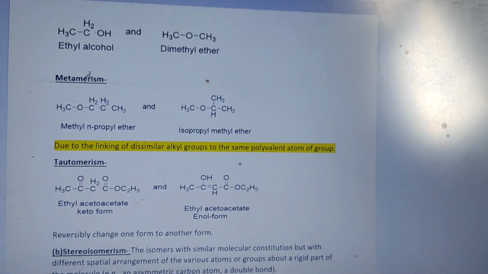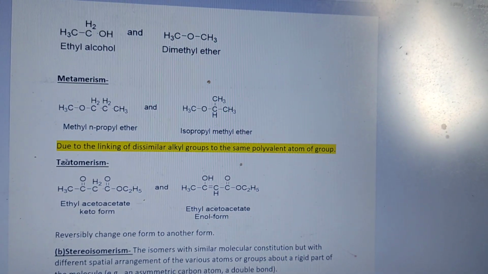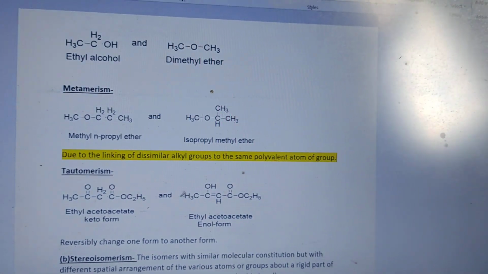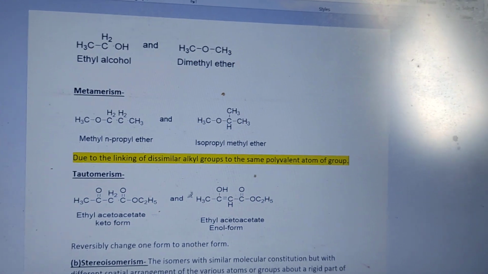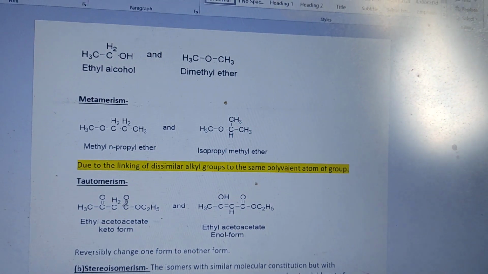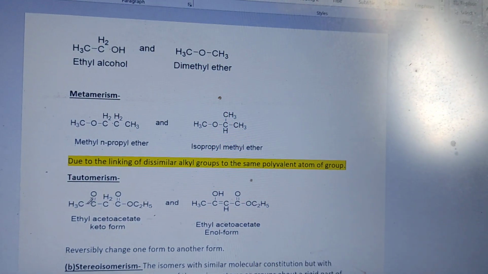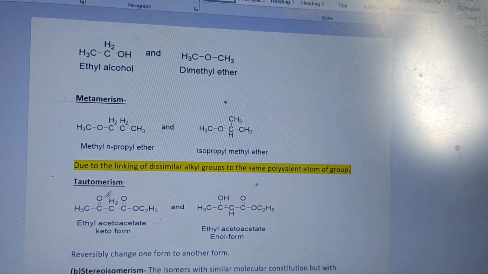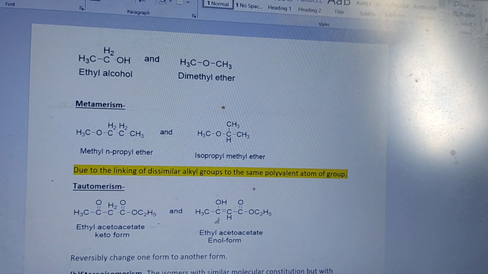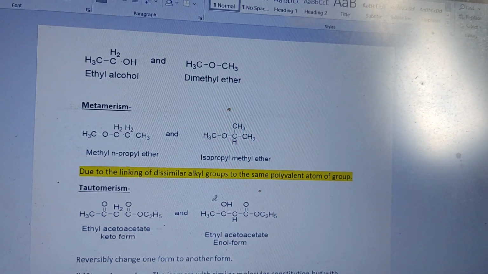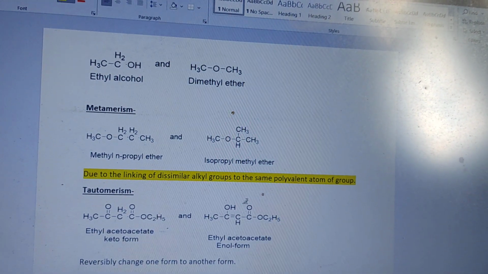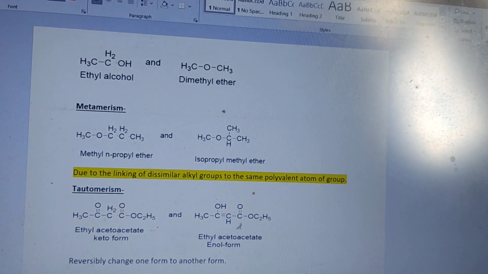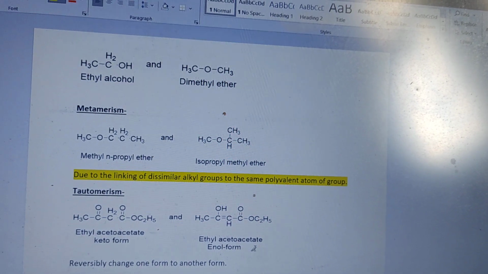Next we come to tautomerism. In tautomerism there must be some equilibrium. We can say ethyl acetoacetate is the keto form. There are 2 keto groups present. But here 1 keto group is converted to enol. That is called ethyl acetoacetate in its enol form.